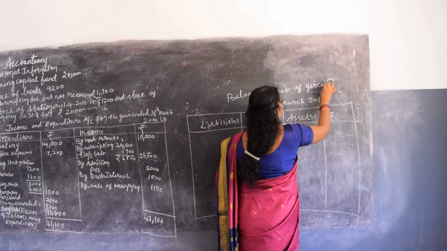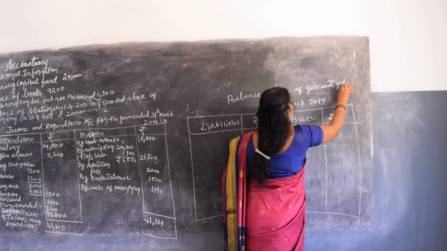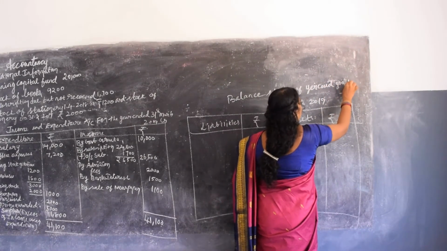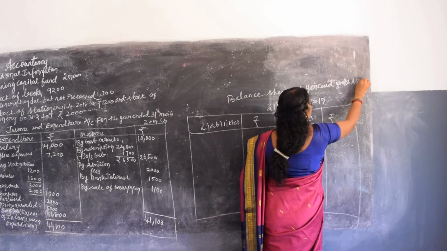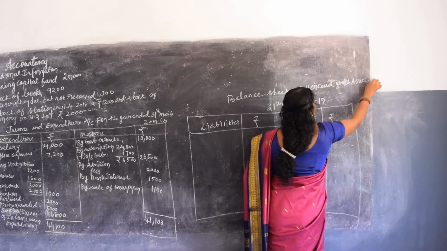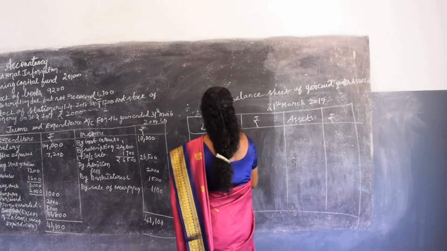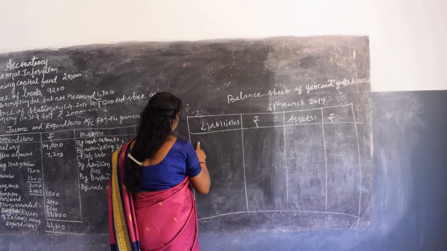Balance sheet of the Yerkad Youth Association as of 31st March 2018, liability side. On the liability side, what is the first item?